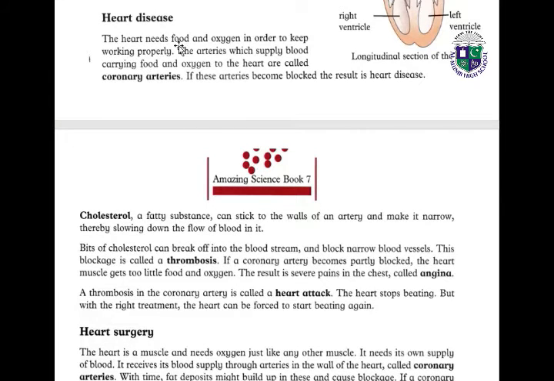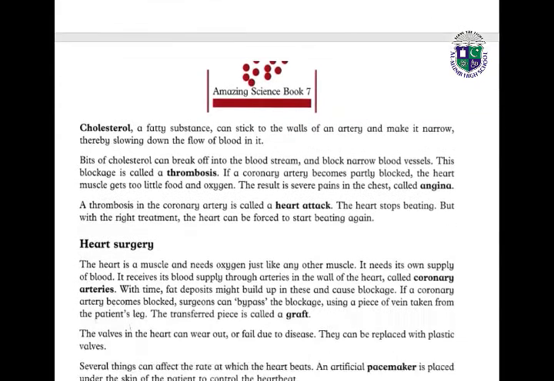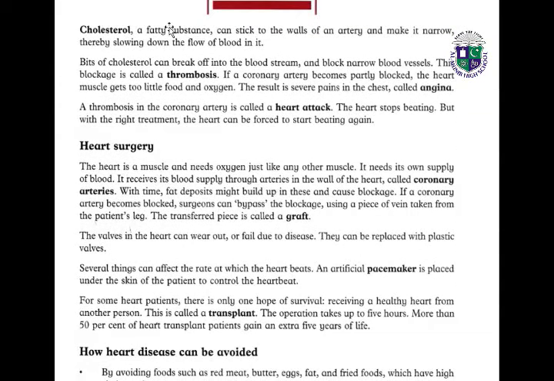The heart needs food and oxygen. What does the heart need? It needs food and oxygen in order to keep working properly. The arteries which supply blood carrying food and oxygen to the heart are called coronary arteries. If these arteries become blocked, the result is heart disease. Cholesterol, a fatty substance, is the main cause. It can stick to the walls of an artery and make it narrow, therefore slowing down the flow of blood in it. Bits of cholesterol can break off into the bloodstream and block narrow blood vessels.